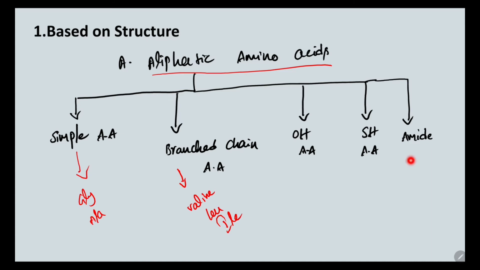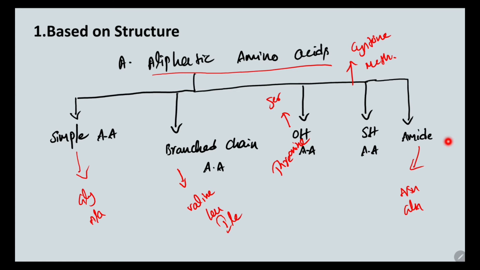Then we have amino acids with hydroxyl groups, which are serine and threonine. Then we have sulfur containing amino acids in their side chain, which are cysteine and methionine. Then amino acids that contain amides in their structure, those are asparagine and glutamine.